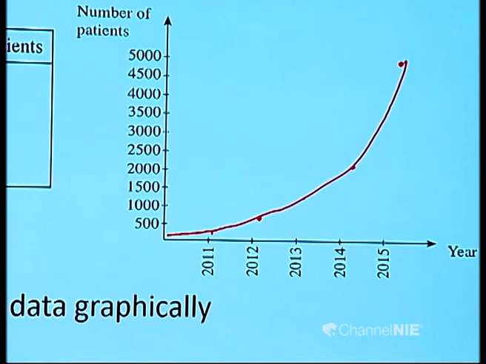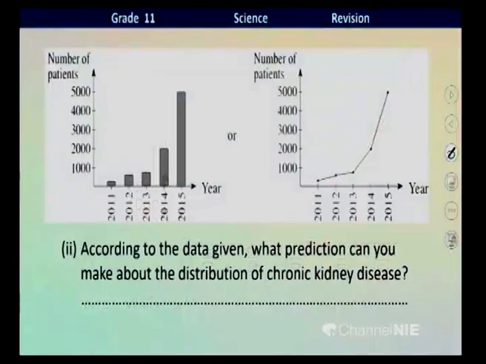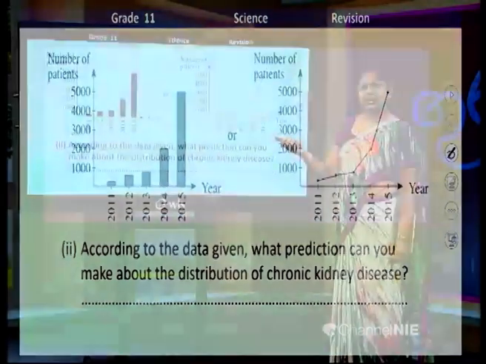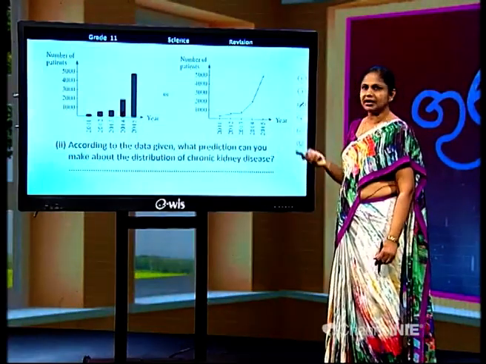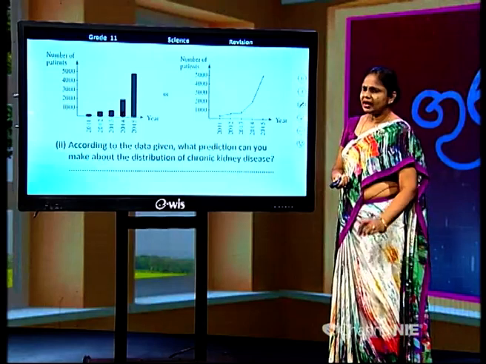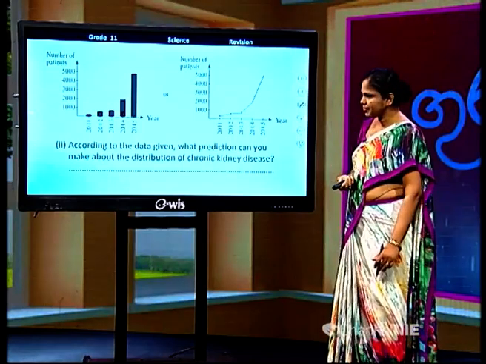Okay. This is how you have to draw the graph using the given data. These are the two possible graphs that can be drawn based on this data. If we draw a bar graph, it looks like that. Here is the bar graph, and you can see the line graph. Now go to the question, children.